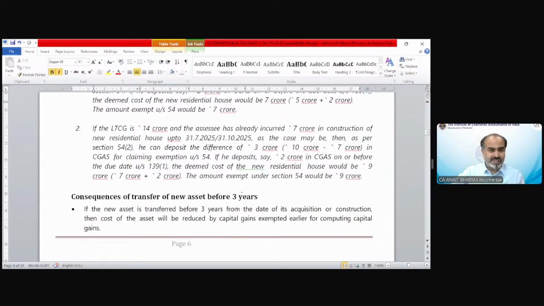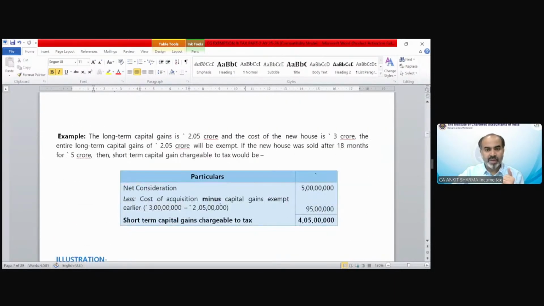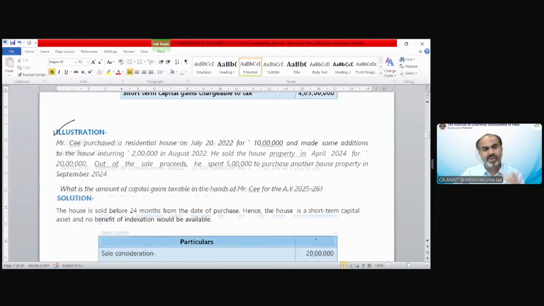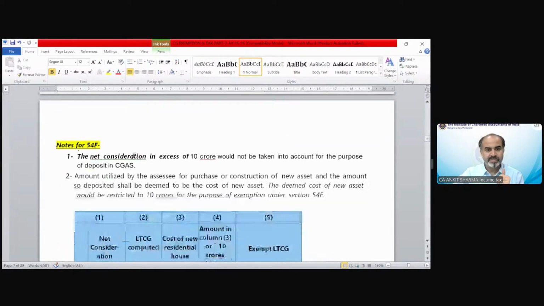Consequences if you transfer this asset before 3 years. We've already discussed these provisions in the above cases. There are normal illustrations regarding the investment purpose, nothing complicated. You can go through it. If there is any problem, I will discuss those illustrations in the next class.